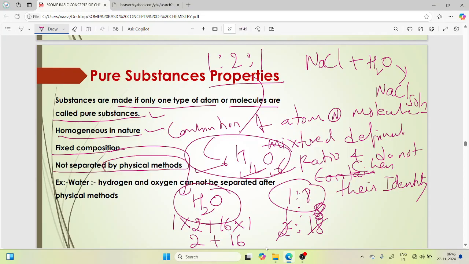So NaCl we cannot separate with the help of a physical method, in the sense with a hand or with the help of a filter. We can't change their shape. Another example, hydrogen and oxygen cannot be separated by a physical method. Hydrogen and oxygen are two gases. These two combine to form water. So water we cannot separate with the help of a physical method.